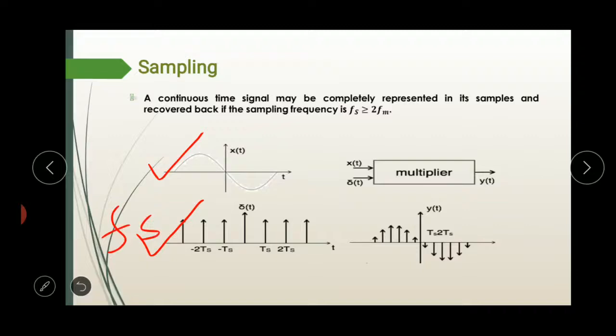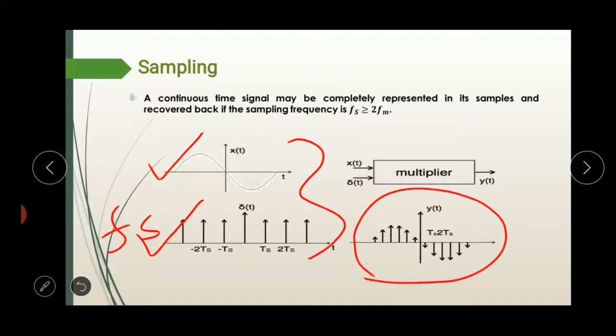Here fs is the frequency of the pulse train, which is known as the sampling frequency, and fm is the maximum frequency present in the modulating signal. So we have to maintain the condition fs greater than or equal to 2 fm. When we multiply these two signals, at the output we get the sampled signal.